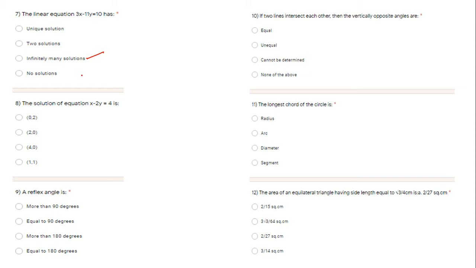Okay, so for revision we actually have a lot of time, because your annual examinations are in April, and for 10th grade they are in May. So we have a lot of time, and we don't have that much hurry to complete the syllabus. In a hustle and bustle we will not complete anything.